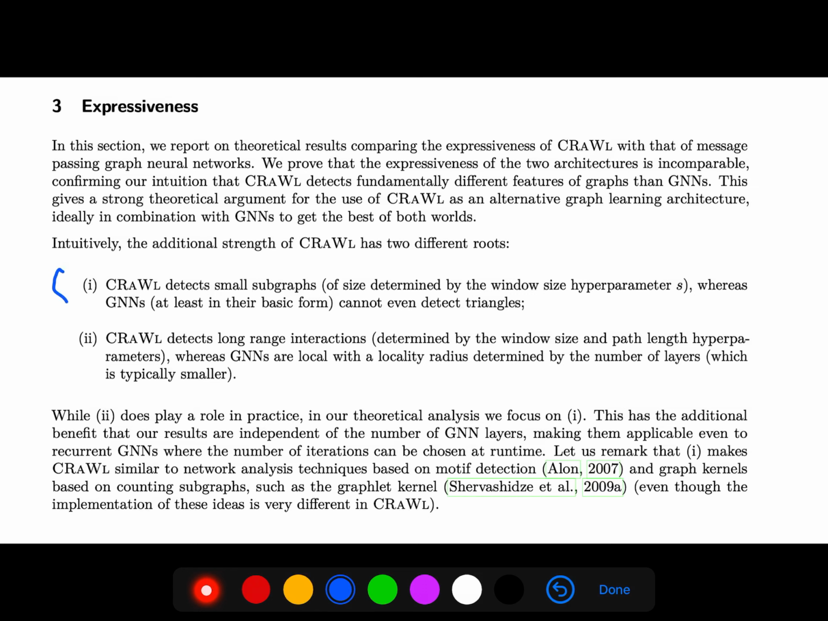So the additional strengths of CRAWL are in 2 different routes. CRAWL detects small subgraphs, whereas GNNs cannot even detect triangles. CRAWL detects long-range interactions, whereas GNNs are local with a locality radius determined by the number of layers.